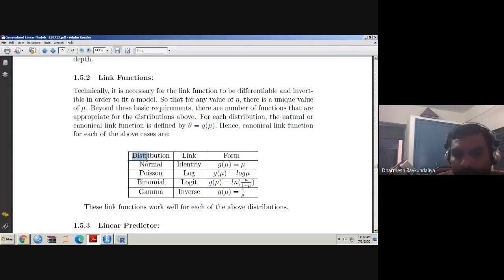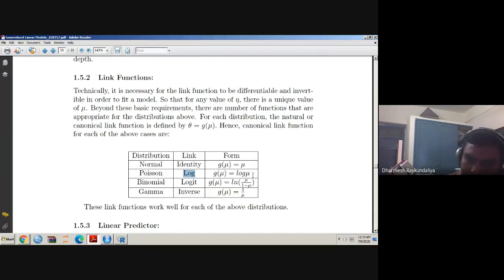If your distribution is normal, what is the link function? It is identity. Why is the link function the identity? Because theta equals mu: here you have written theta equal to g of mu, and when we obtained the form of theta, it was theta equal to mu. When you talk about the Poisson distribution, the link we obtained is theta equal to log mu. That means the link name is log and the form of the link is g of mu equal to log mu.